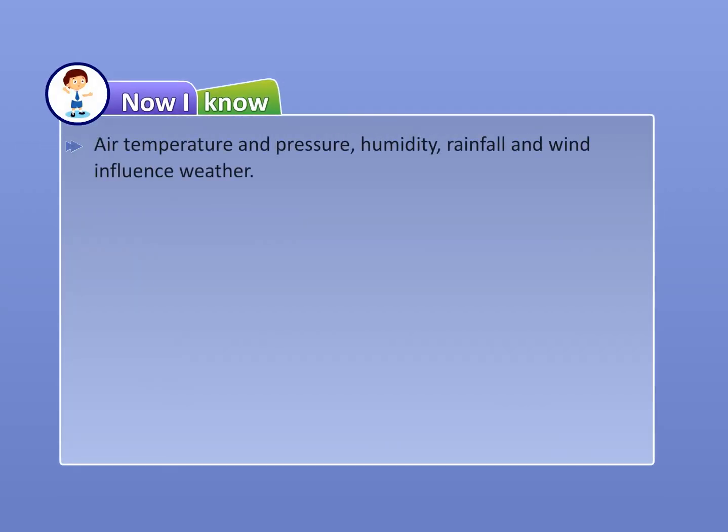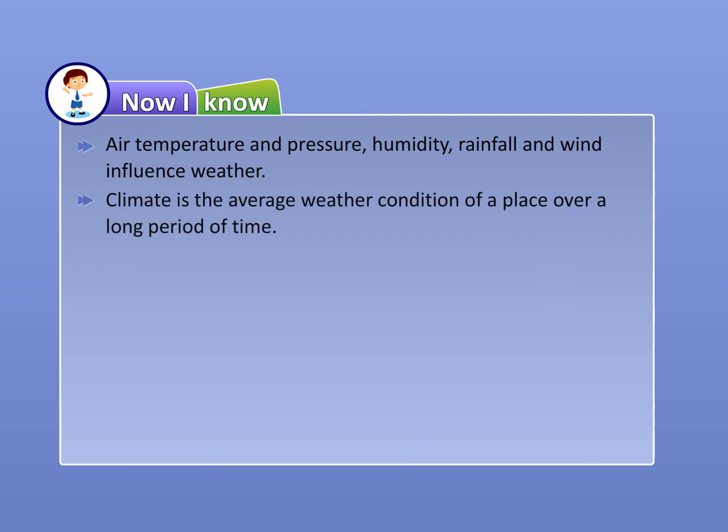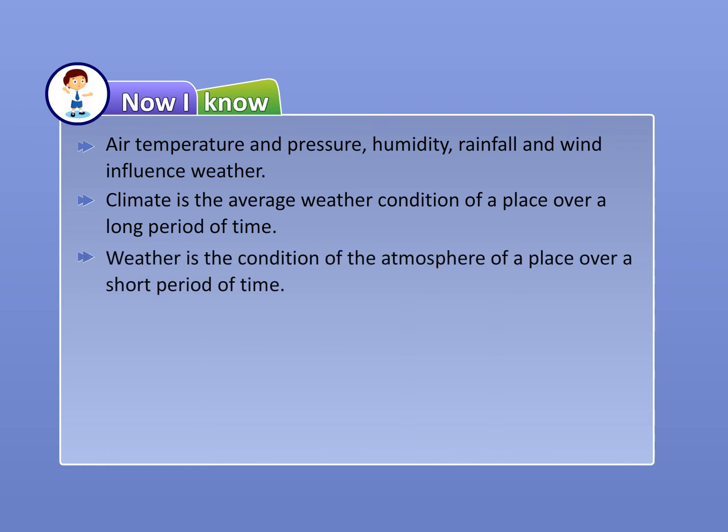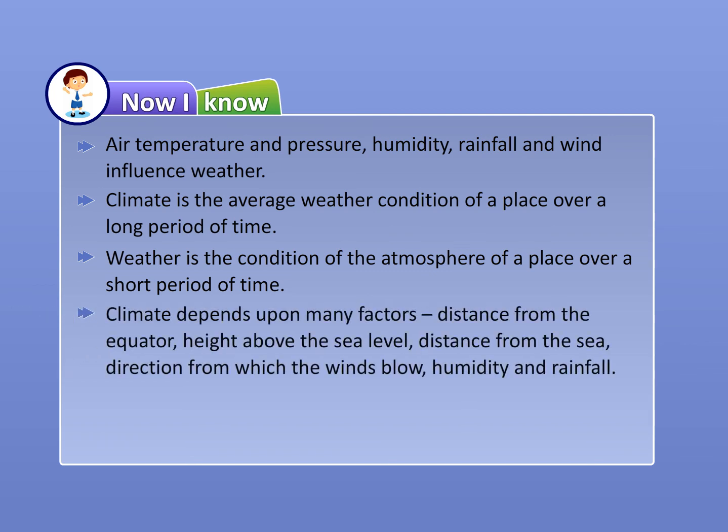Now I know. Air temperature and pressure, humidity, rainfall and wind influence weather. Climate is the average weather condition of a place over a long period of time. Weather is the condition of the atmosphere of a place over a short period of time. Climate depends upon many factors: distance from the equator, height above the sea level, distance from the sea, direction from which the winds blow, humidity, and rainfall.